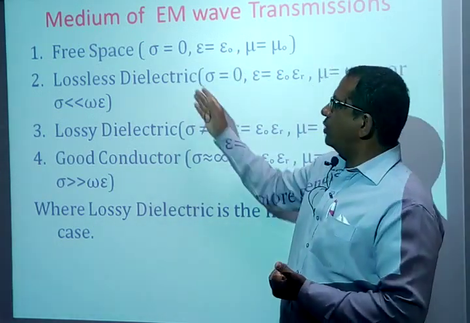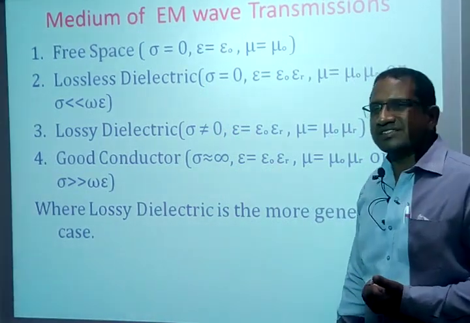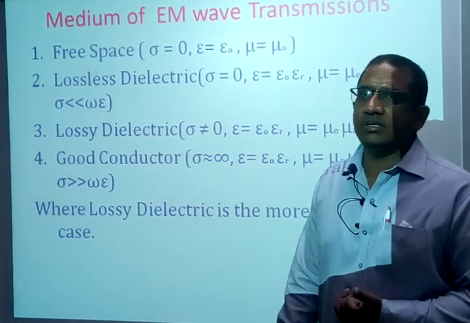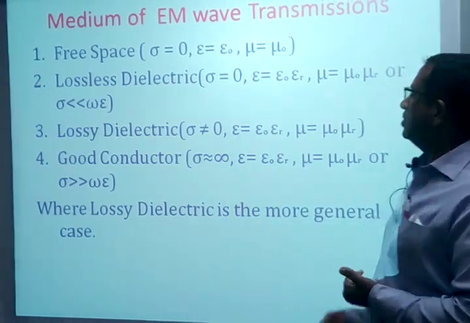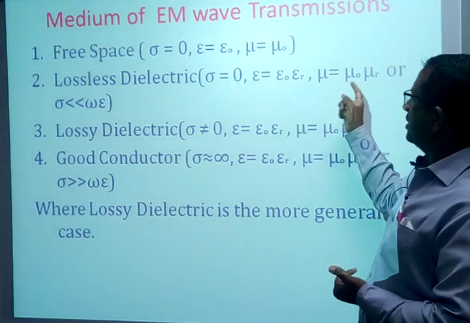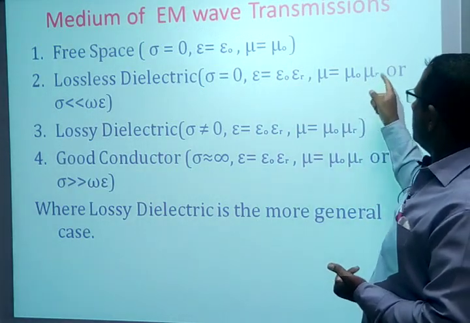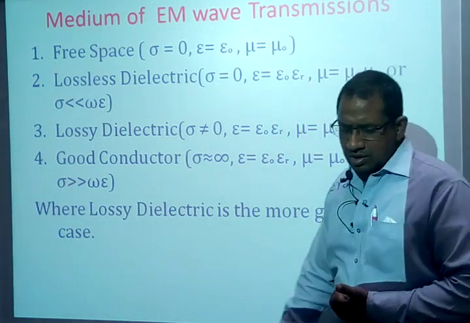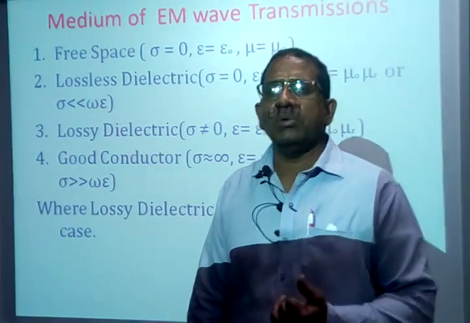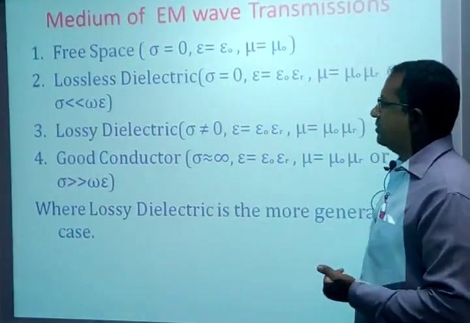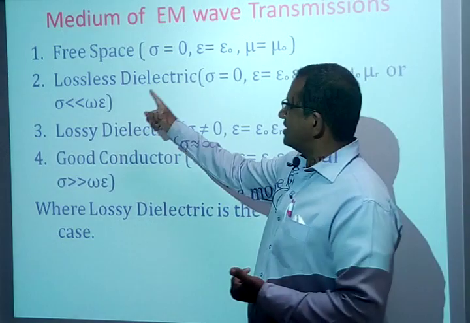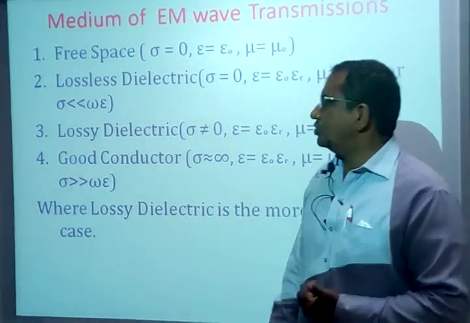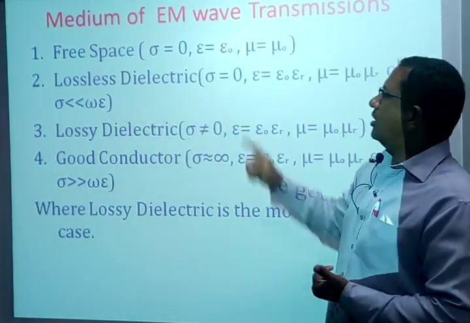Then next one is the lossless dielectric medium. In the case of a lossless dielectric medium also, the conductivity value is 0 because there are no losses in the medium. And epsilon and mu are represented by mu naught mu r, epsilon naught epsilon r. What are epsilon r and mu r? They are called the relative permeability and relative permittivity of the medium. And here for a lossless dielectric, sigma will be very much less than omega epsilon. So these are the conditions for a lossless dielectric.